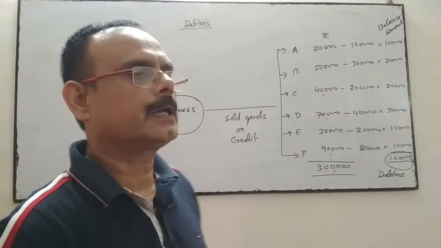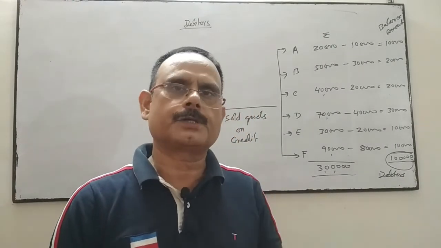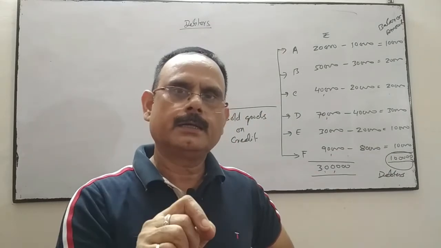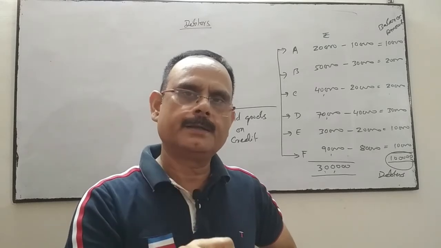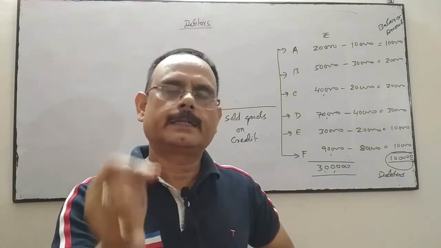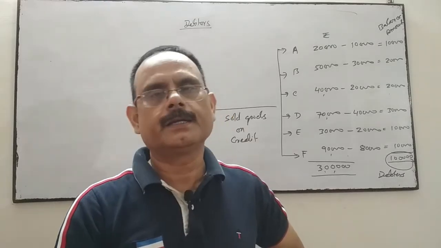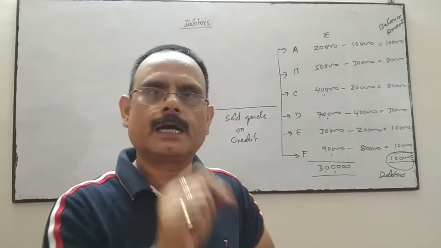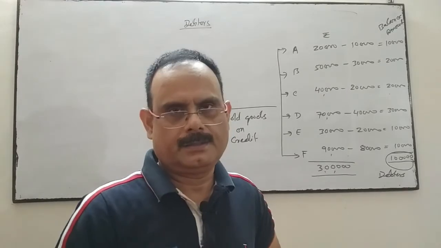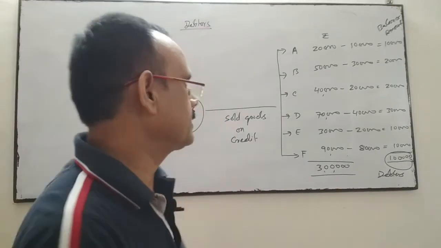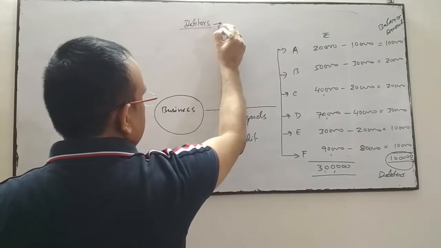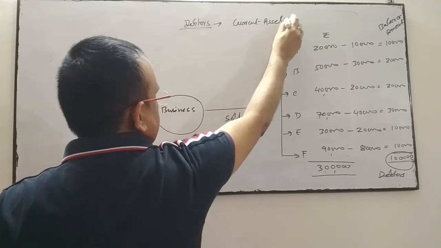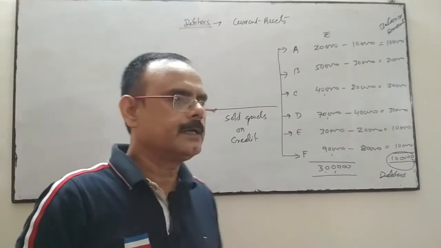So debtors are the customers or the person or party to whom the business sold goods on credit, and whatever amount they have not paid till date or at the end of the financial year, those customers who have not settled their account are jointly known as debtors. Debtors is our current asset. So debtor is clear.